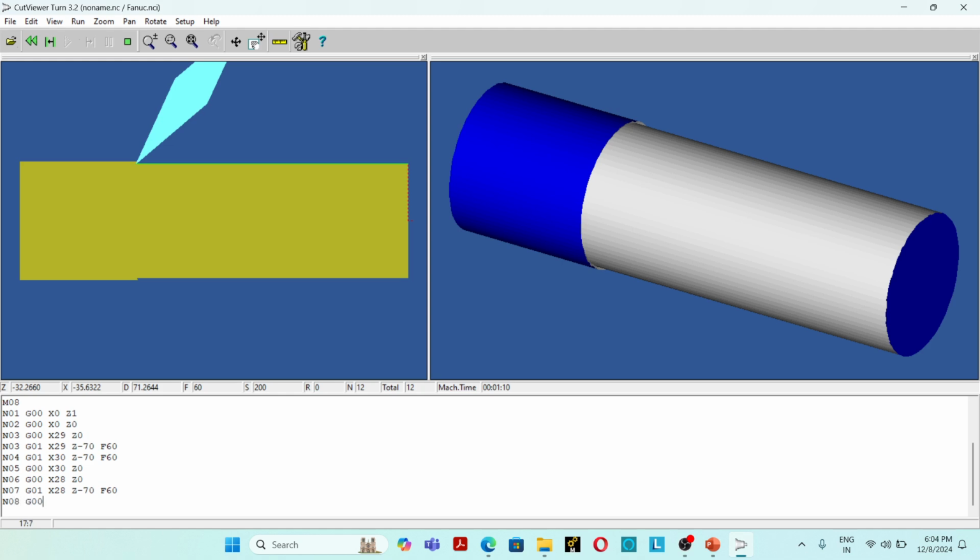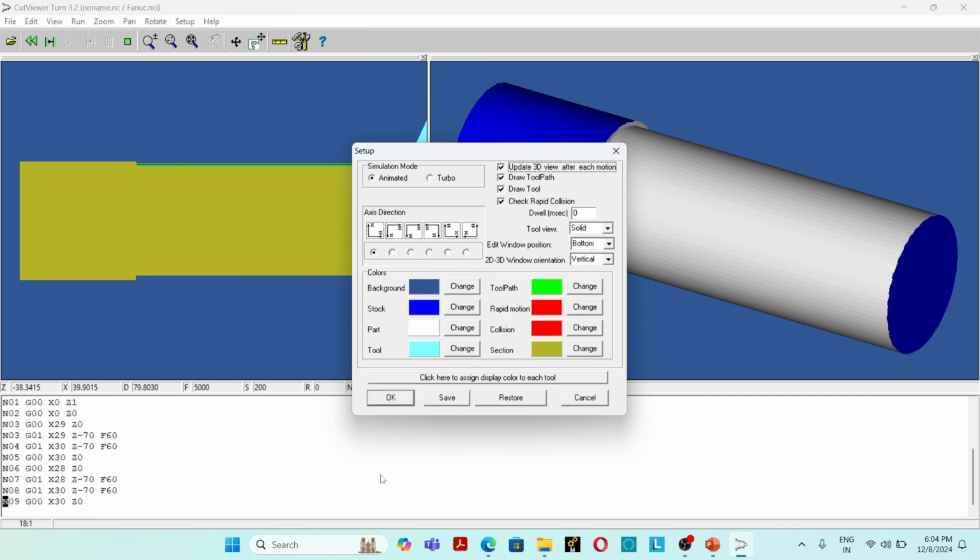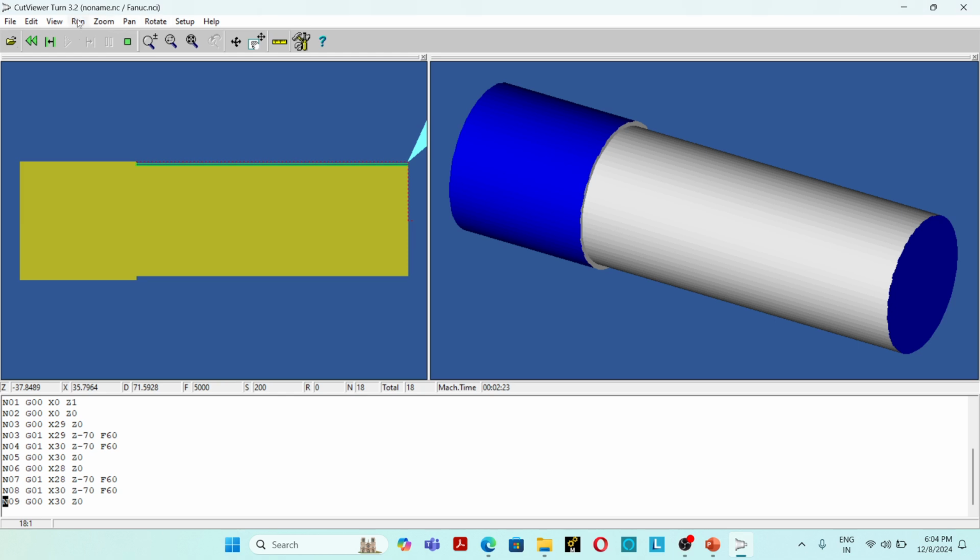N08 G01 X30 Z-70 F60. N09 G00 X30 Z0. N10 G00 X27 Z0.